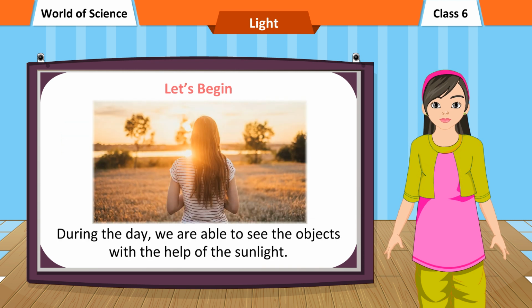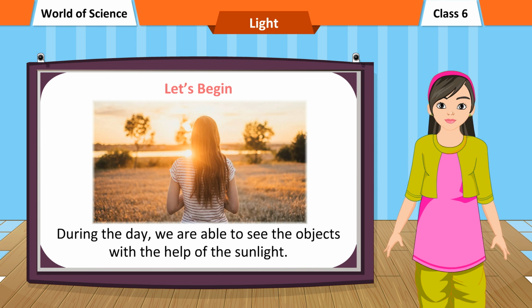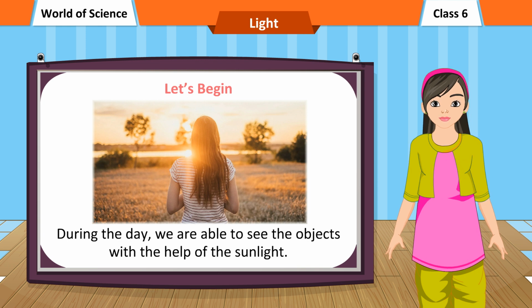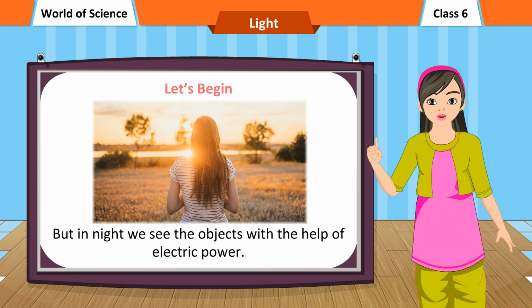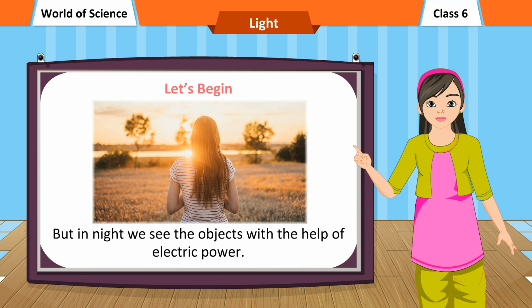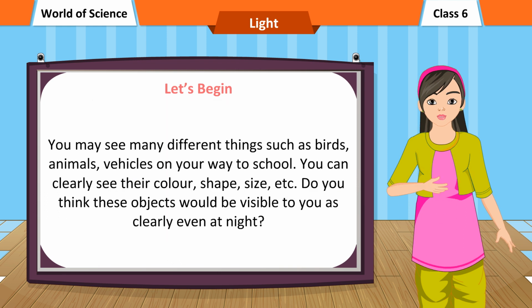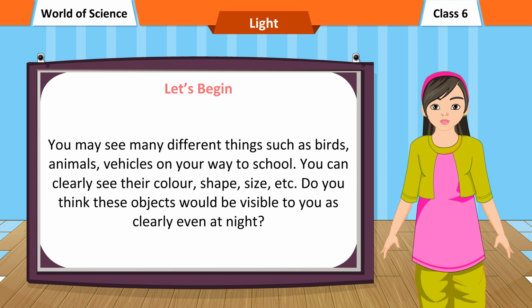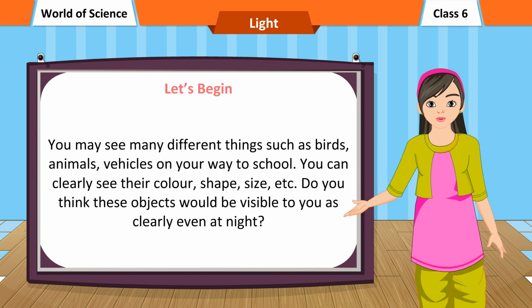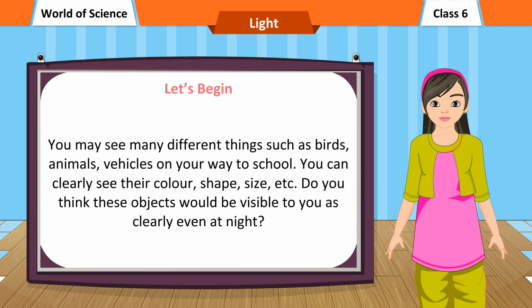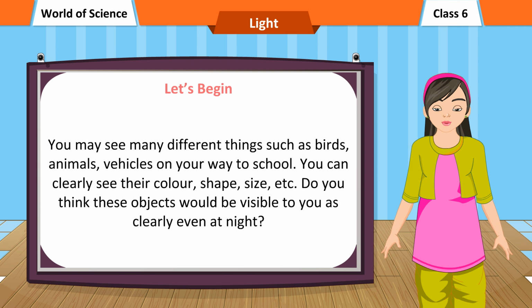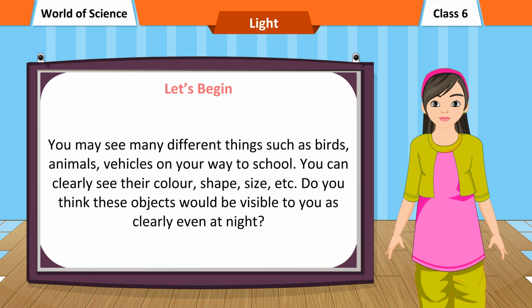During the day, we are able to see objects with the help of sunlight. But at night we see objects with the help of electric power. You may see many different things such as birds, animals, and vehicles on your way to school. You can clearly see their color, shape, size, etc. Do you think these objects would be visible to you as clearly even at night?